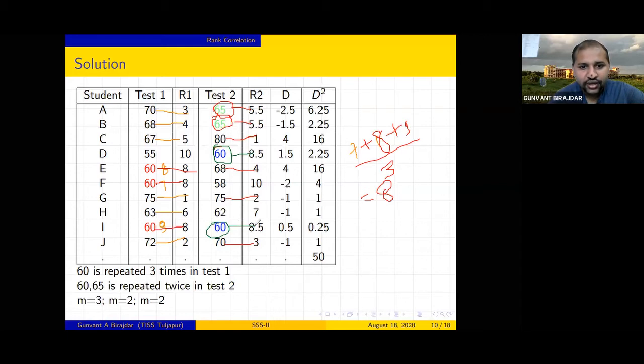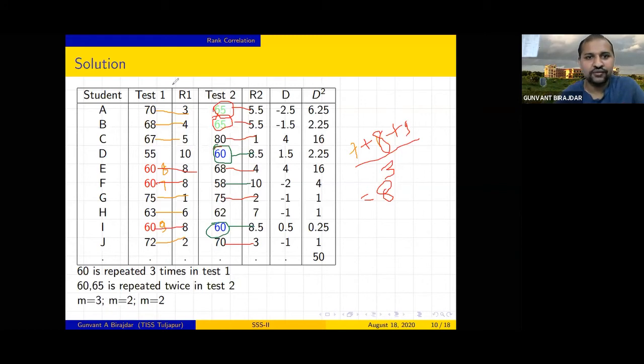Then the 8th and 9th position, 8 plus 9 divided by 2. And now only one is remaining, that is the 10th position. So in this way we did the ranking for both the scores.